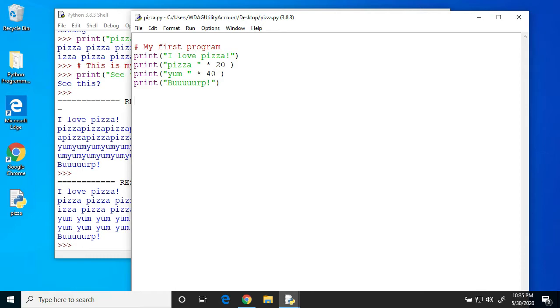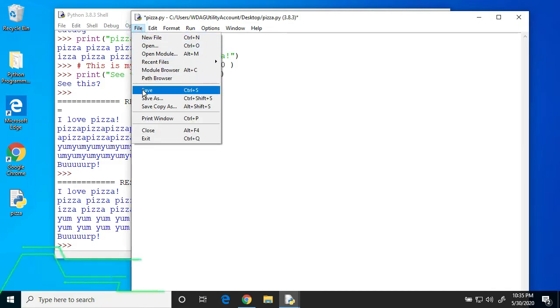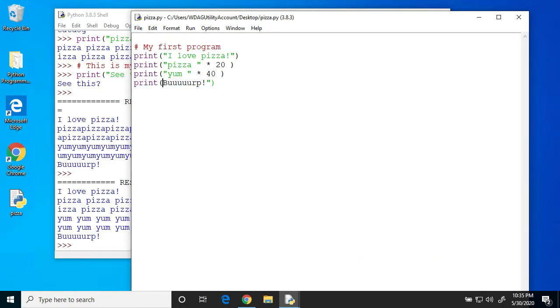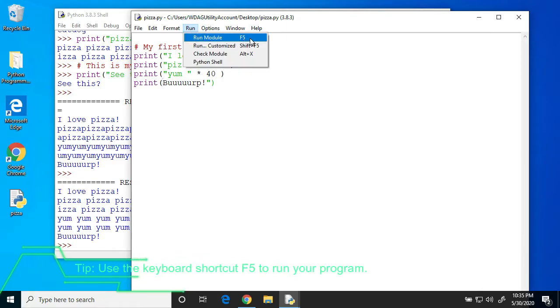Syntax is the spelling and grammar rules for a programming language. So a syntax error means that you've typed something that isn't proper Python code. Here's an example. Suppose I took out a quote right here. Now, obviously, you can tell this is wrong because the colors have changed. But let's see what happens when I save. And from now on, I'm going to do Control S to save. I'm going to run the program, and just to give you a hint, I can press F5 to automatically run the program.